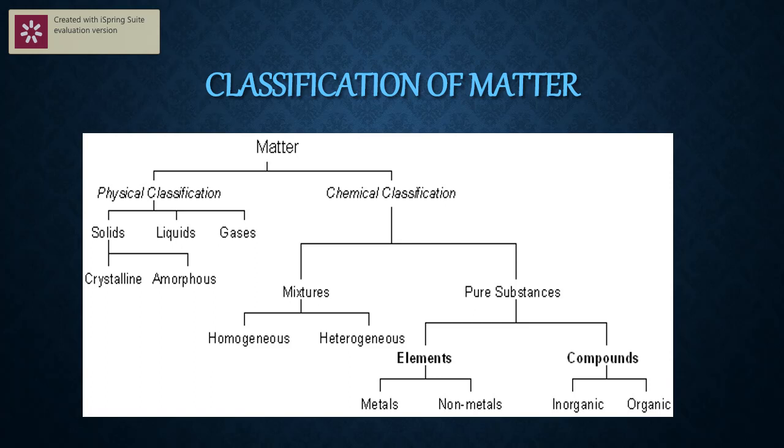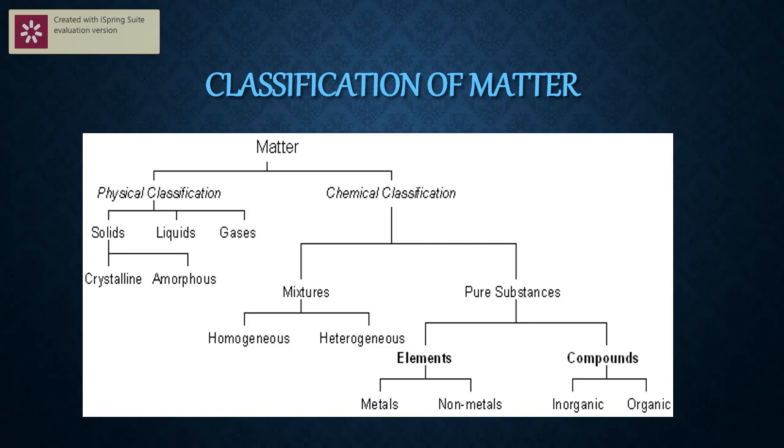If you see, they are made up of only gold atoms. So it is called an element. By chance, if we find a small amount of silver in the gold, then it is not an element at all. That is guaranteed. Whether it is a compound or a mixture, we don't know. But certainly, it is not an element. So an element is a substance made from only one kind of atoms.